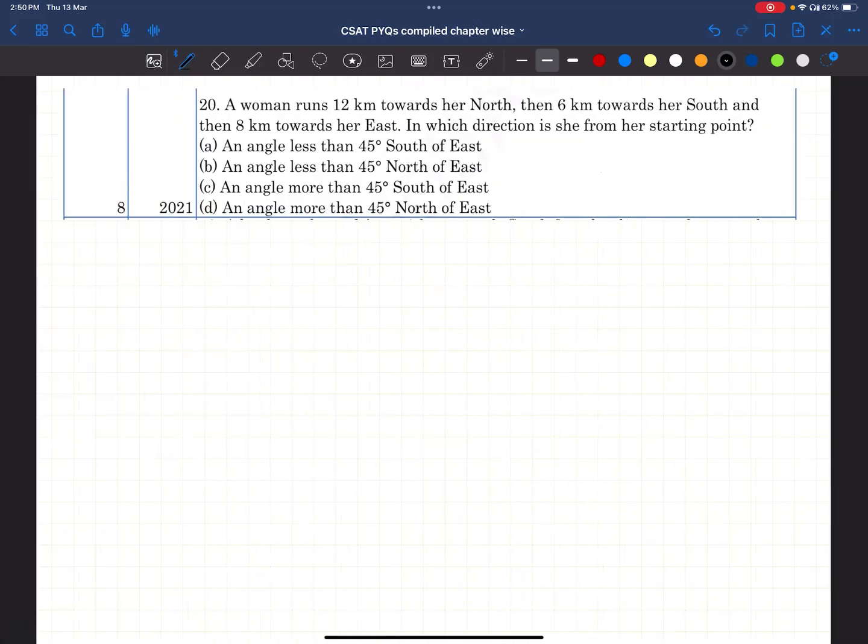A woman runs 12 kilometers towards her north, then 6 kilometers towards her south, and then 8 kilometers towards her east. In which direction is she from her starting point? A woman runs 12 kilometers north. Then 6 kilometers south, that means half, right? And then 8 kilometers towards the east. Right? In which direction is she from her starting point?